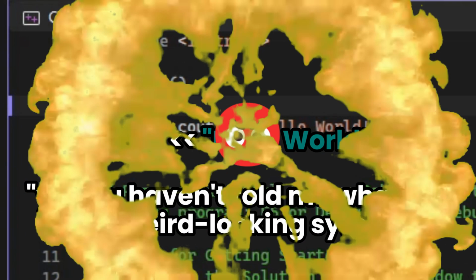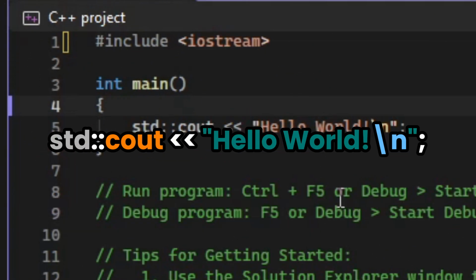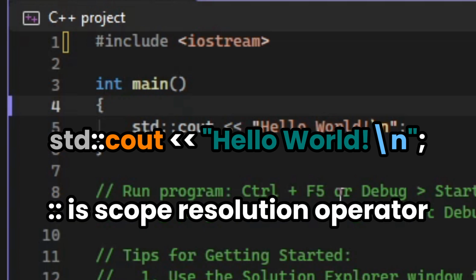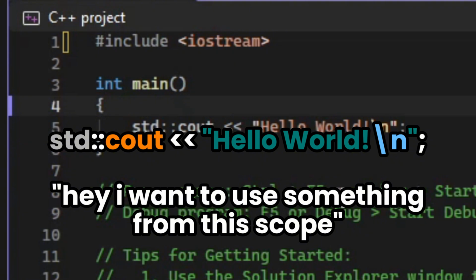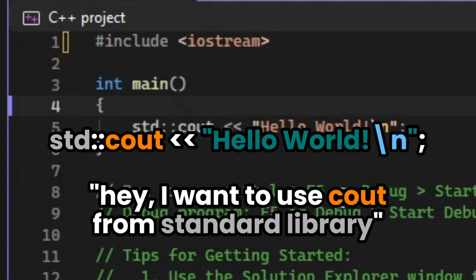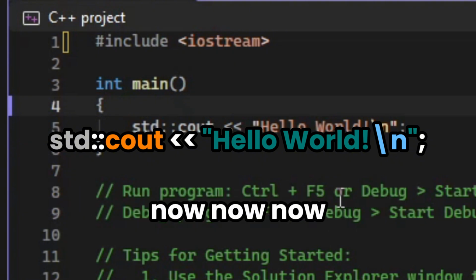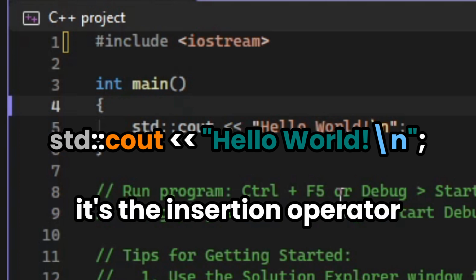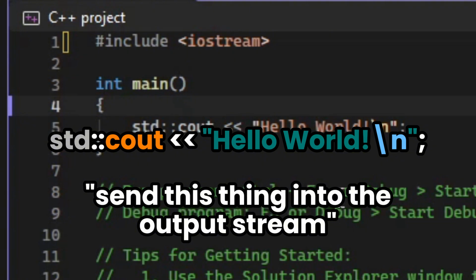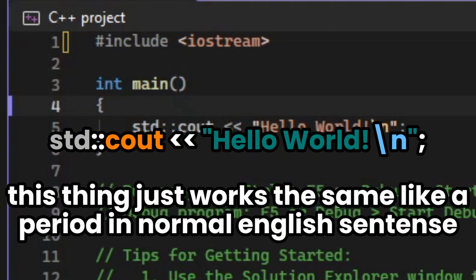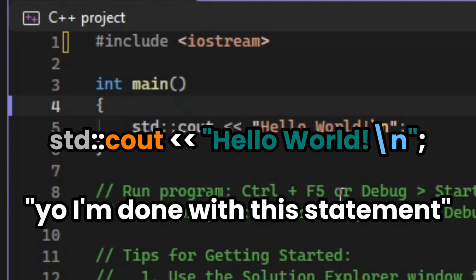Alright, but you haven't told me about the rest of those weird-looking symbols! I know, be quiet. First, double colon. Double colon is the scope resolution operator. Basically, it tells C++, I want to use something from this scope. So in this case, hey, I want to use code from the standard library. Now, what about these double arrows? It's the insertion operator. So when we use it with cout, it means send this thing into the output stream. Finally, we have this semicolon. This thing works the same as a period in a normal English sentence. It tells C++ you're done with this statement.